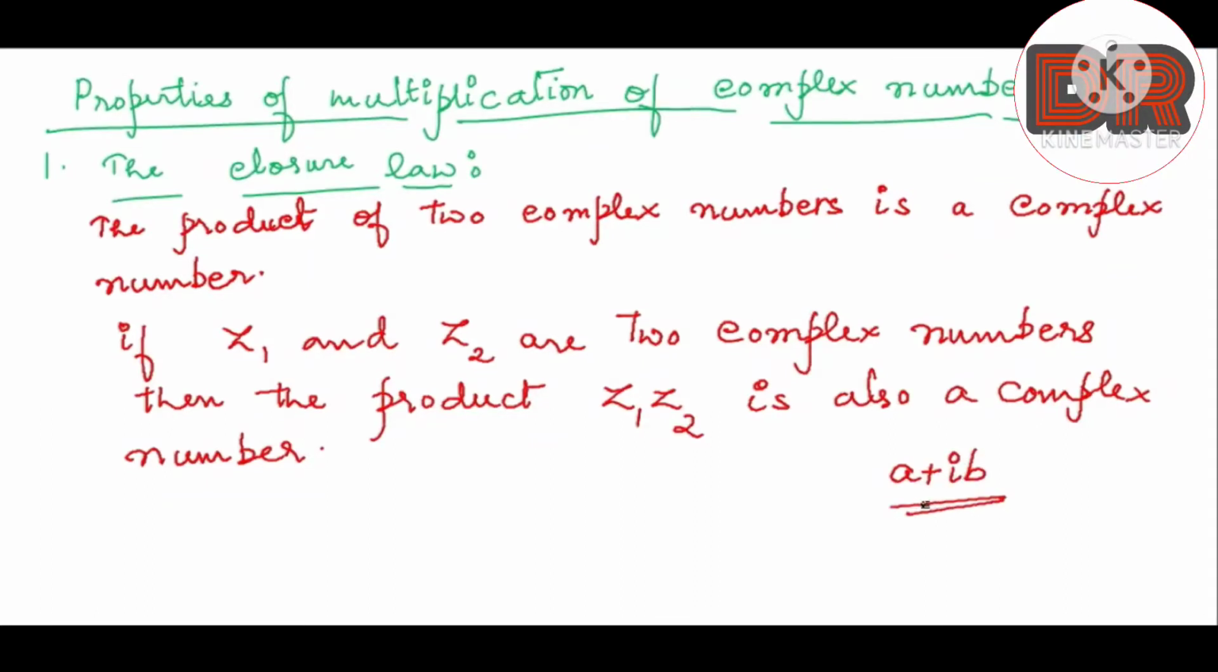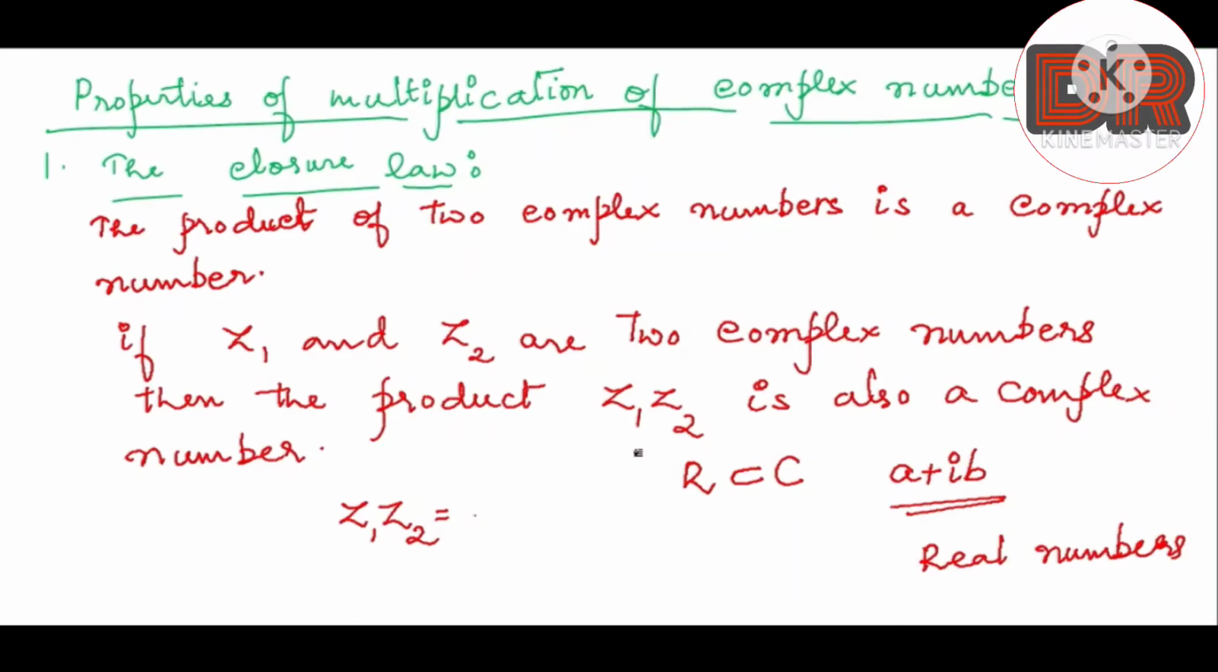If suppose we get the final answer only in the form of a real number, then also the statement is true. Why? Because we have discussed initially that a real number is a subset of complex numbers. So after multiplication of complex numbers, if the resultant is a real number, then it is also a complex number itself, because a real number is a subset of complex numbers. So the property holds good for that also.